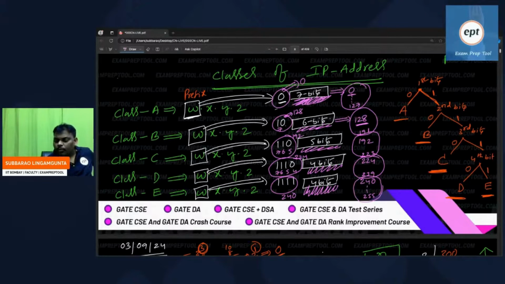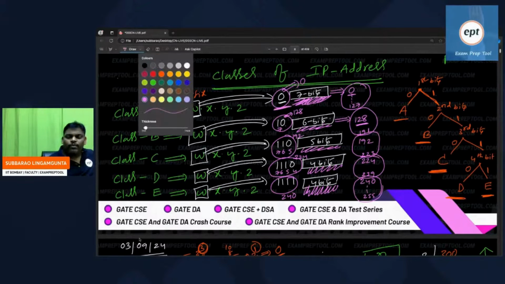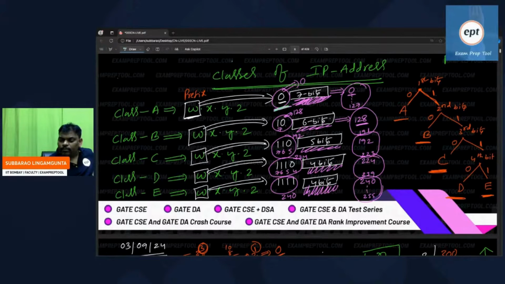So these are the people who are deciding the minimum values. The minimum value is decided by these. Please be careful.